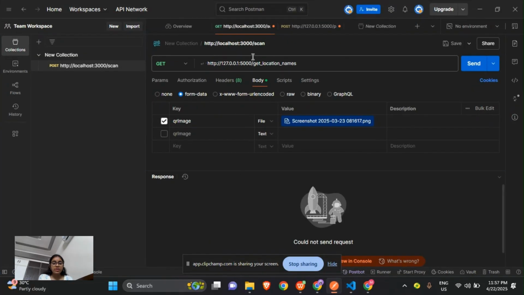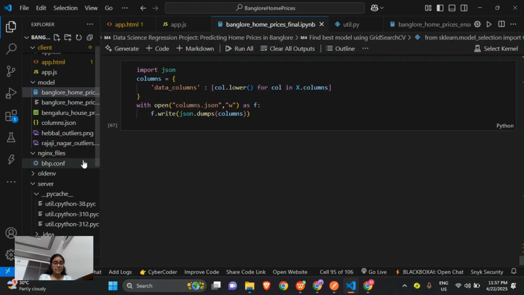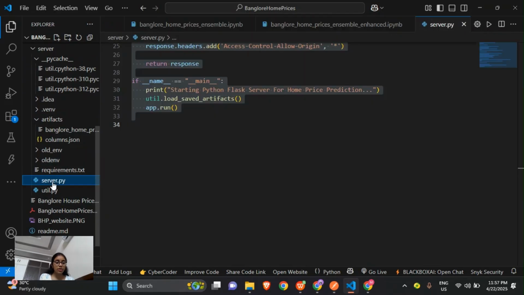Postman, where I used the get function to get the location names. First I need to connect to the server, so I am connecting to it through server.py.